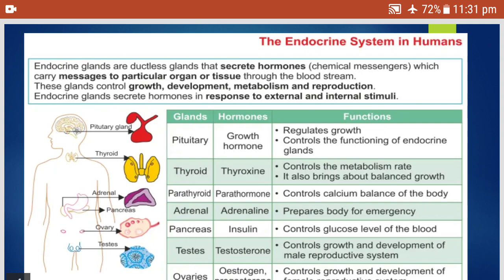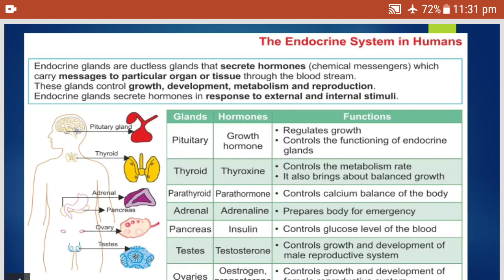Here is a chart where we have the endocrine system in humans. Endocrine glands are also called ductless glands that secrete hormones, chemical messengers which carry messages to a particular organ or tissue through the bloodstream. These glands control growth, development, metabolism and reproduction. Endocrine glands secrete hormones in response to external and internal stimuli.